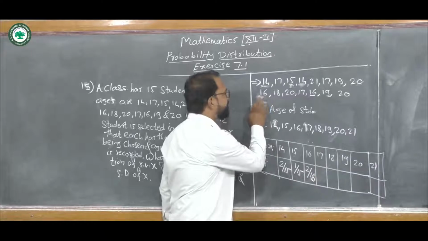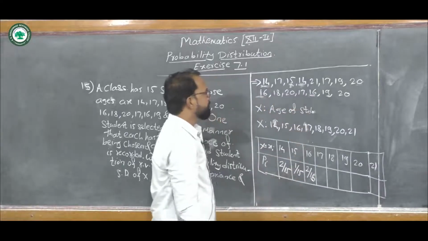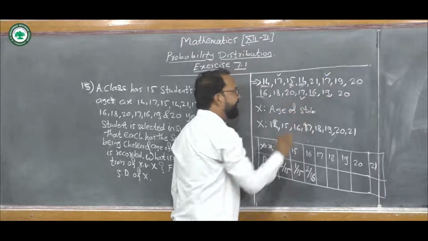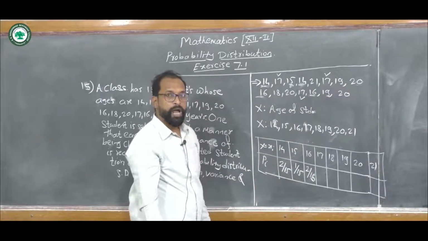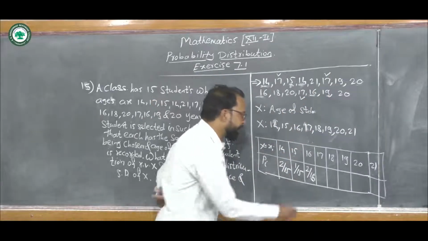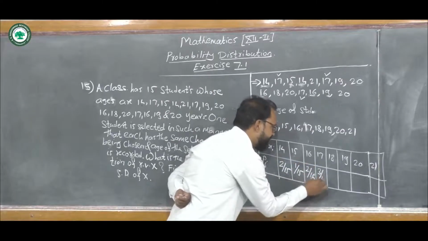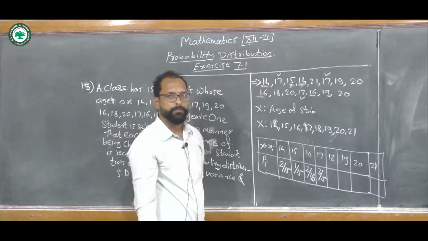For age 17, there are 3 students, so the probability for X equals 17 is 3 upon 15.